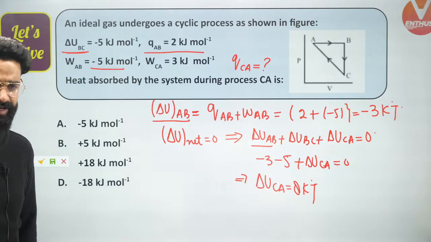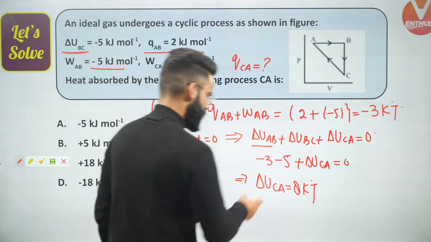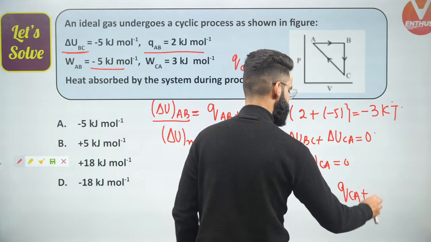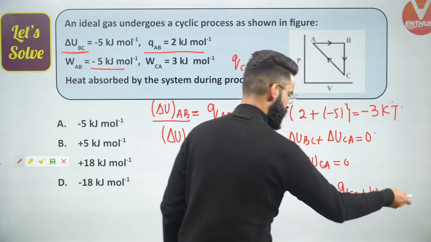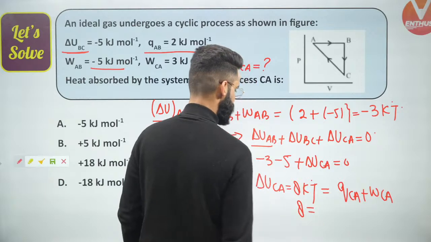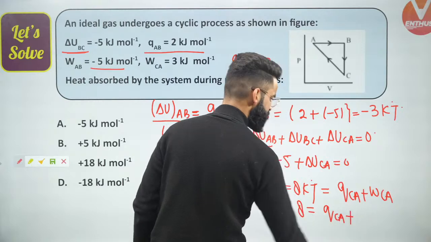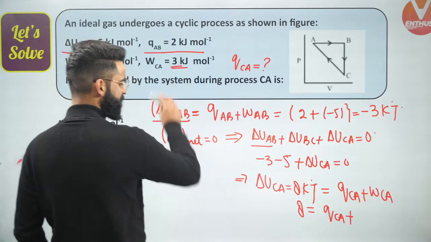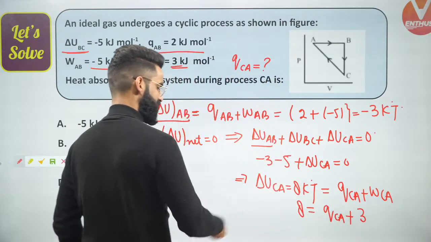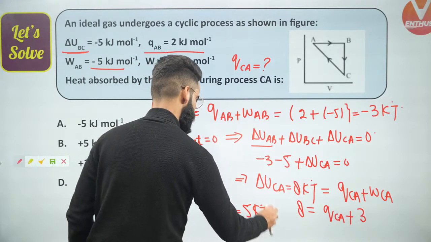What are we supposed to calculate? The heat absorbed by the system during the process CA. As per the first law of thermodynamics, delta UCA is QCA plus WCA. So 8 is equal to QCA, which is what we are supposed to calculate, plus WCA. WCA simply is 3 kilojoules. So QCA is going to be 8 minus 3, that means 5 kilojoules. QCA will be equal to simply 5 kilojoules per mole.